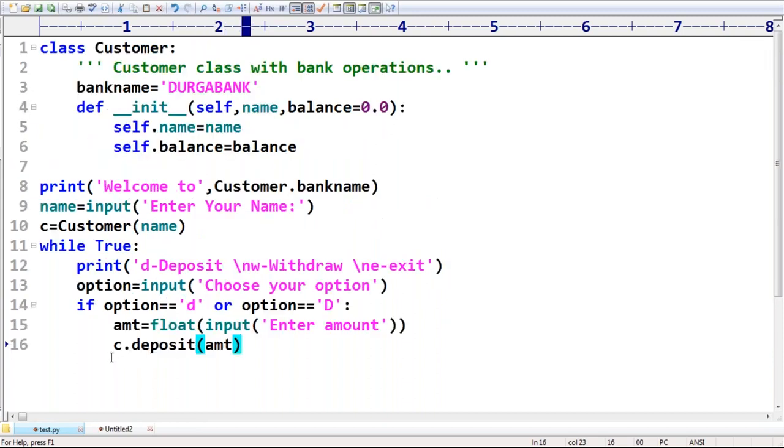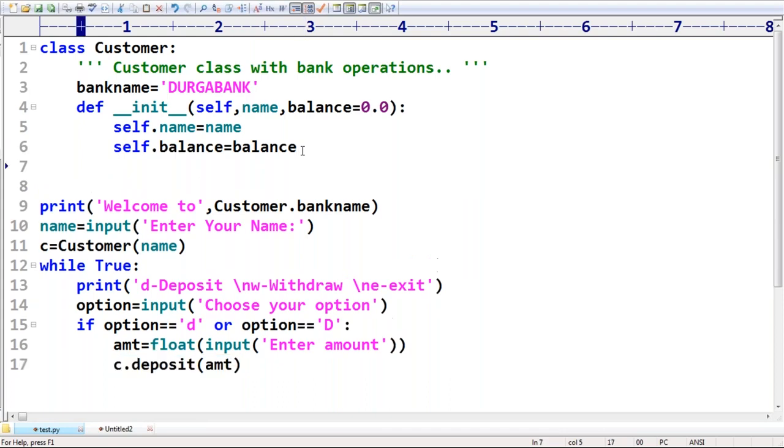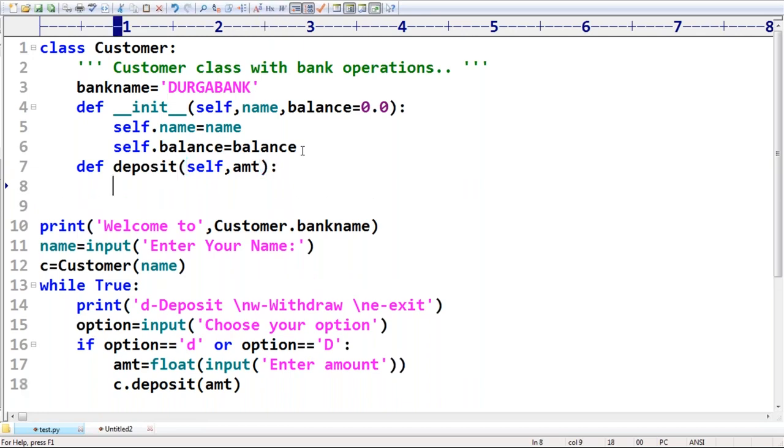I'm calling on the customer. Which method I'm calling? Deposit method I'm calling. Then automatically, compulsory we require to write the deposit method. DEF, deposit of self comma amount. Can you please tell how I can implement a deposit method?